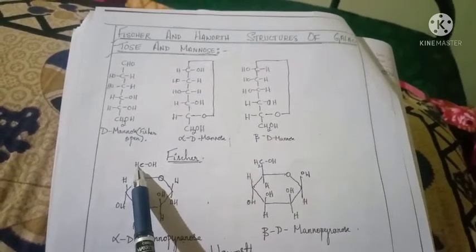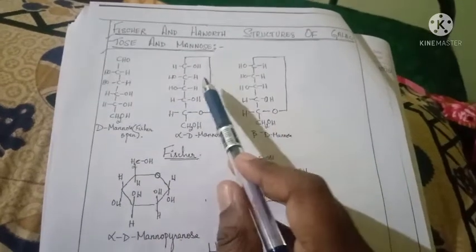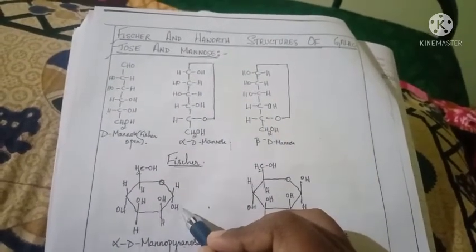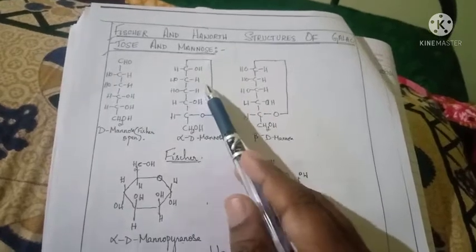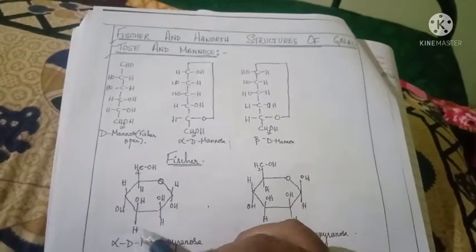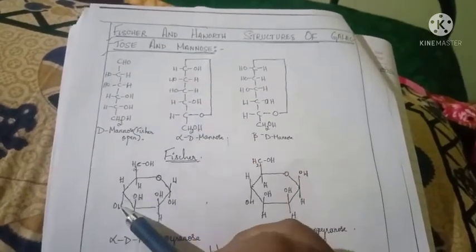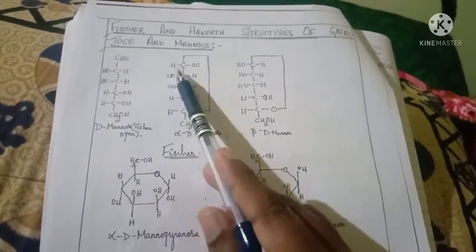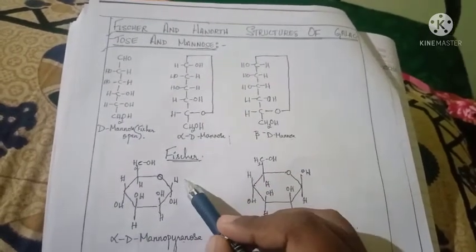Okay, here you write OH, it should be below the plane. Then H, H, next is OH. Then the atoms on the left side should be above the plane.